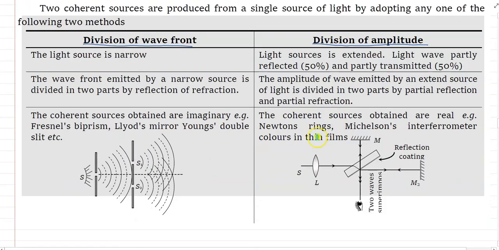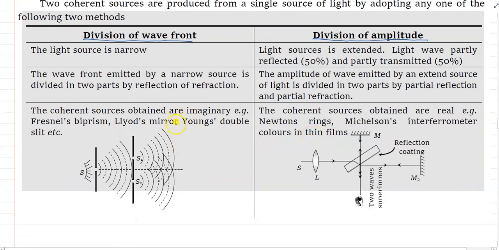In division of wavefront, we take one wave and make two sources from the same wavefront. Examples of division of wavefront are Fresnel biprism, Lloyd's mirror, and Young's double slit experiment. Here we will discuss Young's double slit experiment in more detail.